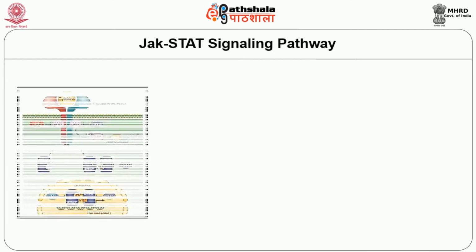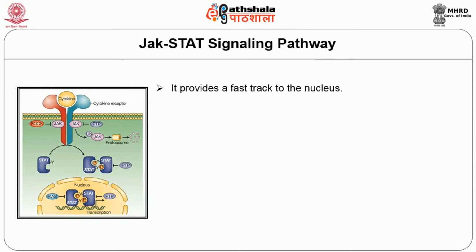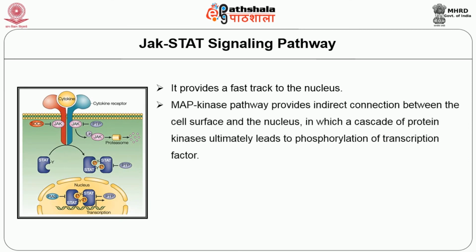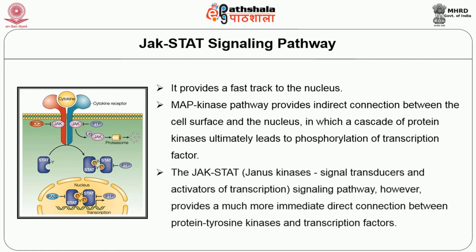The next one is the JAK-STAT signaling pathway, which provides a fast track to the nucleus. The MAP kinase pathway provides an indirect connection between the cell surface and the nucleus, in which a cascade of protein kinases ultimately leads to the phosphorylation of a transcription factor. The JAK-STAT pathway, named for the Janus kinases and signal transducers and activators of transcription, however, provides a much more immediate direct connection between protein tyrosine kinases and transcription factors.